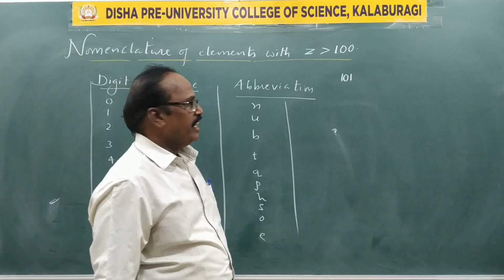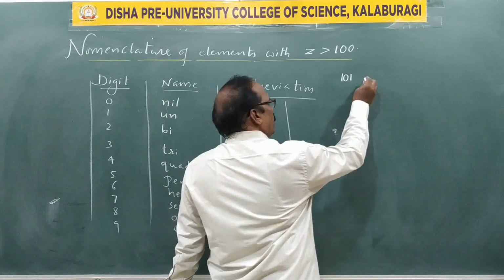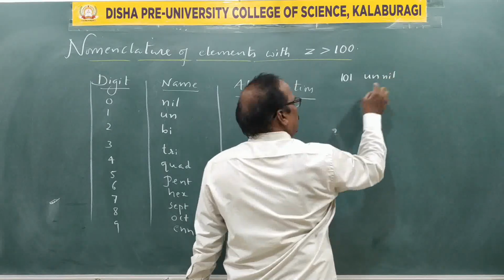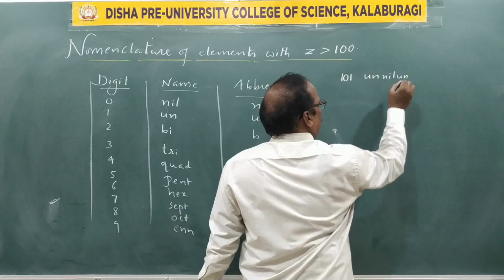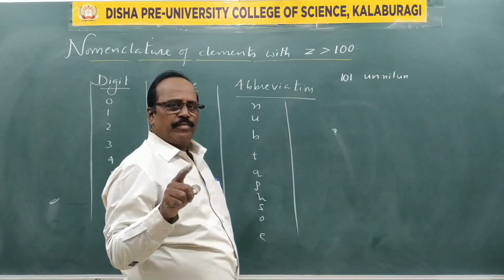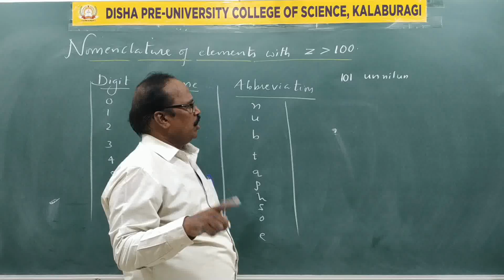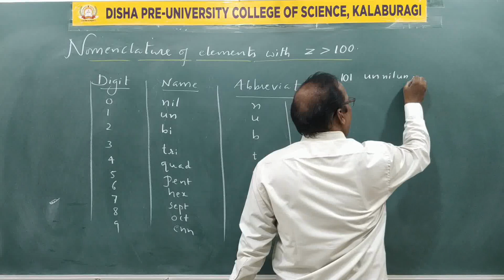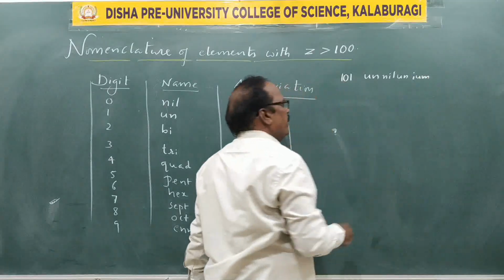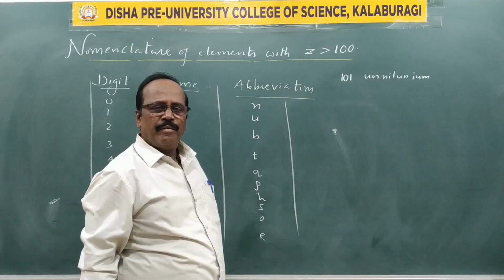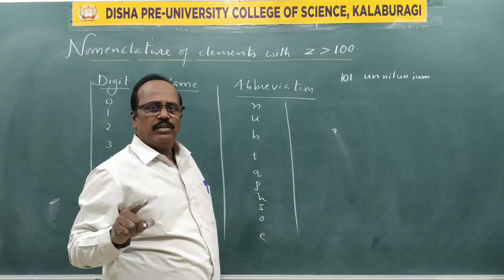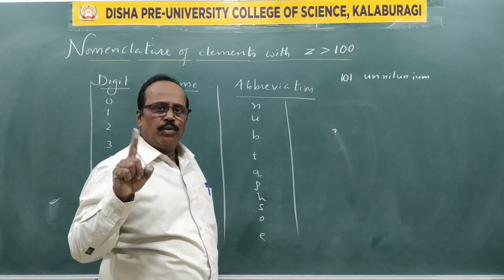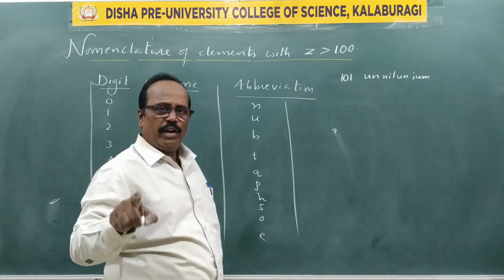We should read it as, listen: for 1 it is un, for 0 nil, for 1 un, adding ium. Unnilunium, un nil un. Unnilunium means 101.